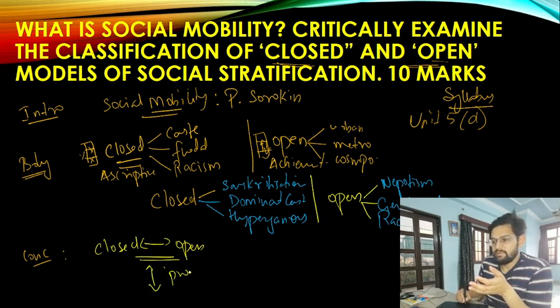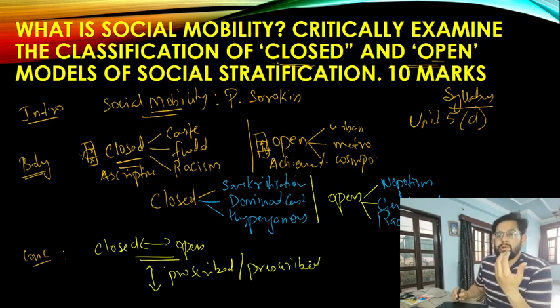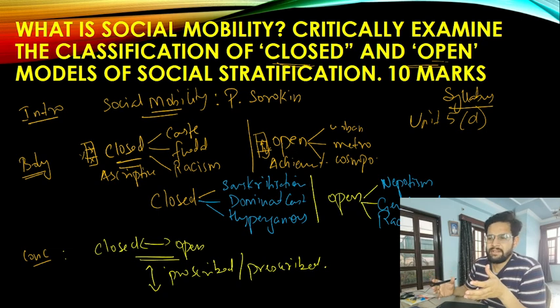There will be a phenomenon of proscribed mobility where it is stopped. It is also encouraged, such as the phenomenon of prescribed mobility. So you are going to talk about what Sorokin says about mobility, proscribed mobility, prescribed mobility; closed and open are interchangeable phenomena. Ultimately, if society has put somebody in a certain label, it is also capable of displacing them. So you are going to write a conclusion in such a manner.